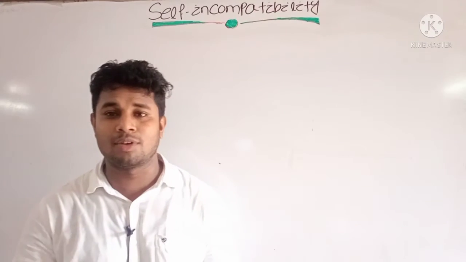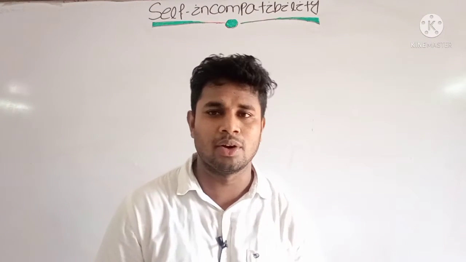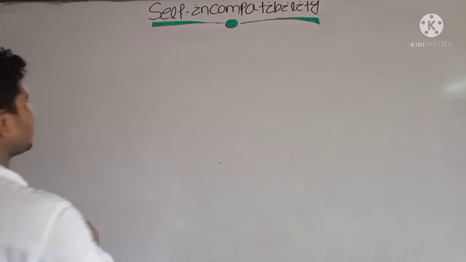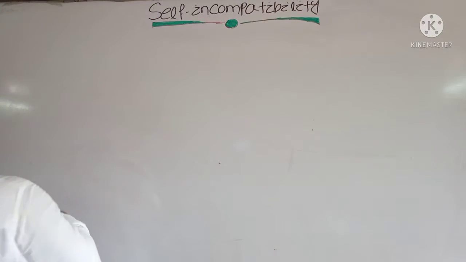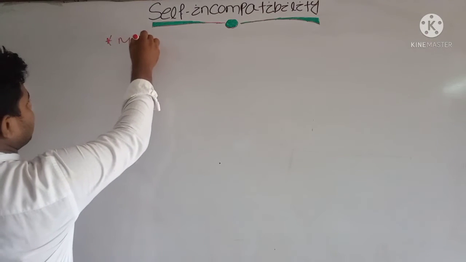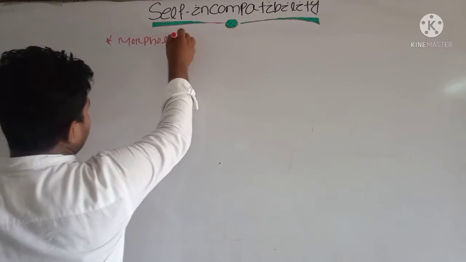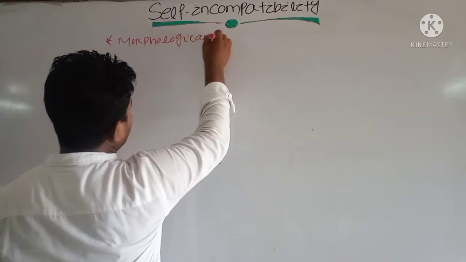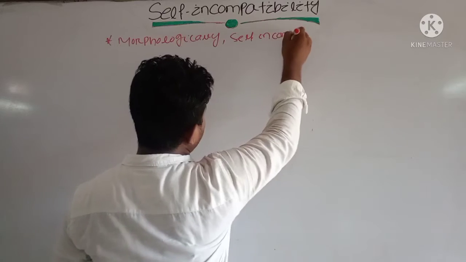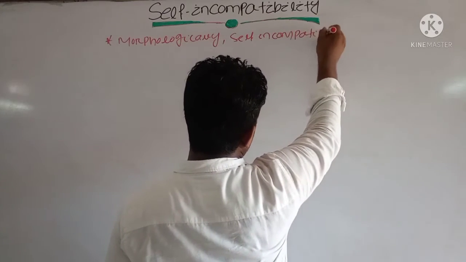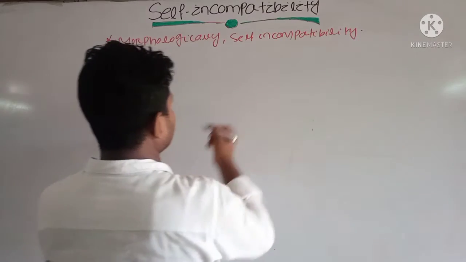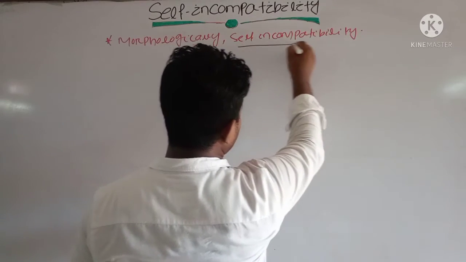Now, types of self-incompatibility. Already we have discussed the concept of self-incompatibility. Morphologically, self-incompatibility has two types.